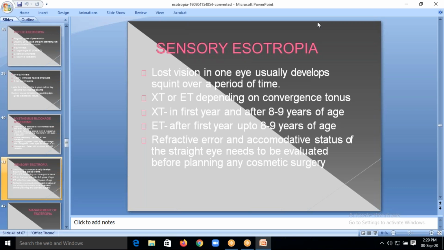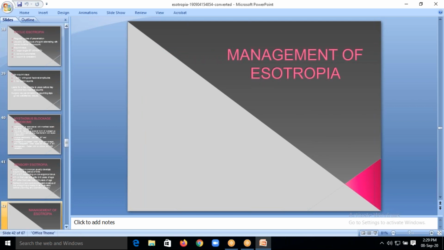Okay, exotropia in first year and after 8 to 9 years of age. Esotropia after first year up to 8 to 9 years of age. Refractive error and accommodative status should be assessed, as it is needed for the treatment purpose and planning surgeries. So how do you manage a case of esotropia?